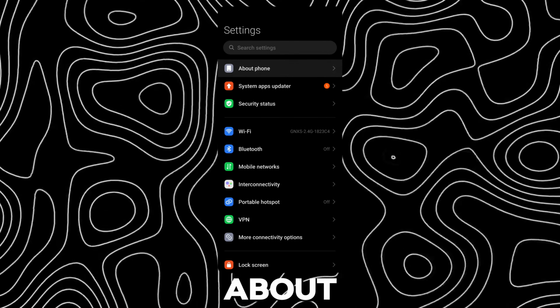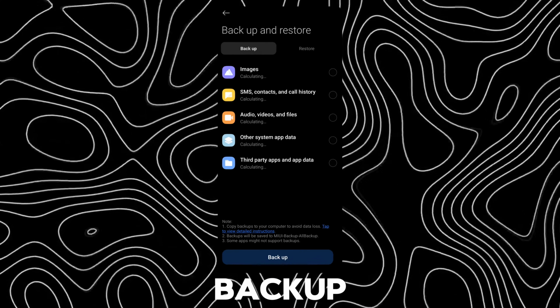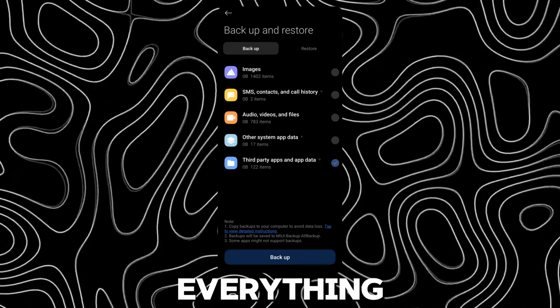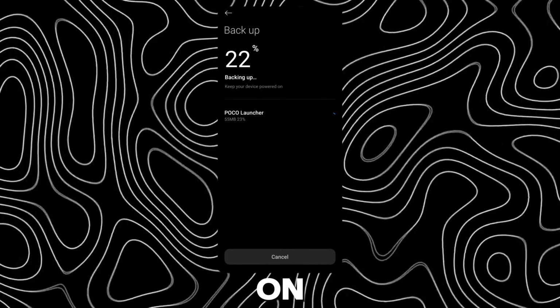To install these, first open Settings and go to About Phone. Now open Backup and Restore and click on Mobile Backup. Now uncheck everything and check Poco Launcher under Other System App Data category and tap on Backup.